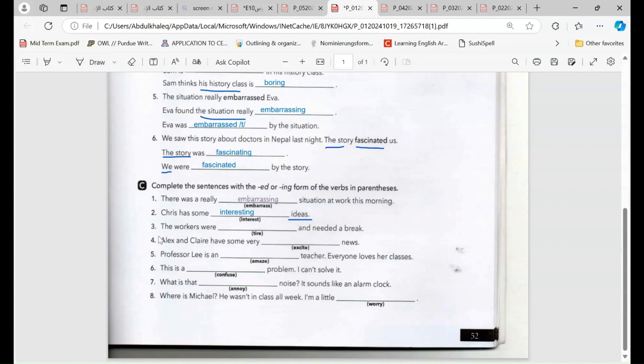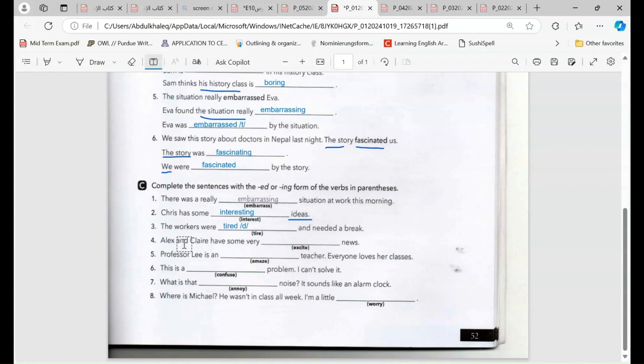Number 3, the workers were blah blah blah and needed a break. So we have the verb here, tire. Tire, it means tired. So let's go with the workers. We are talking about the workers, people. So we can say tired. And the final ed here can be pronounced as tired. Just extra explanation.